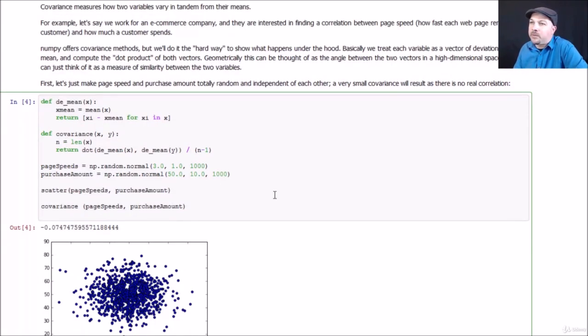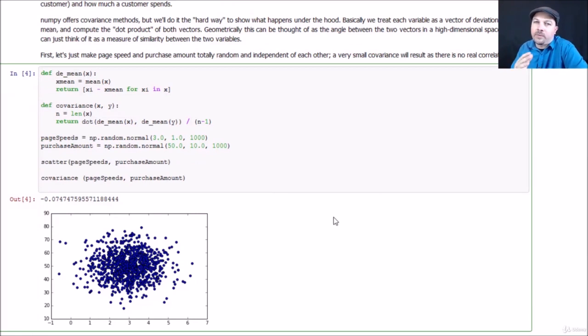So in this example, I'm going to fabricate some data that is going to try to find a relationship between page speeds, that is how quickly a page renders on a website, and how much people spend. So for example, at Amazon, we were very concerned about the relationship between how quickly pages render and how much money people spend after that experience. We wanted to know, is there an actual relationship between how fast the website is and how much money people actually spend on the website? So this is one way you might go about figuring that out.